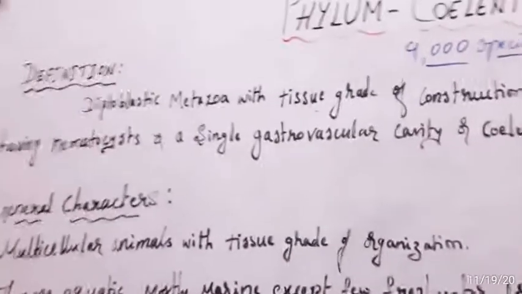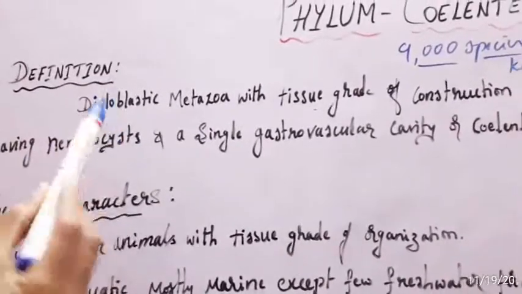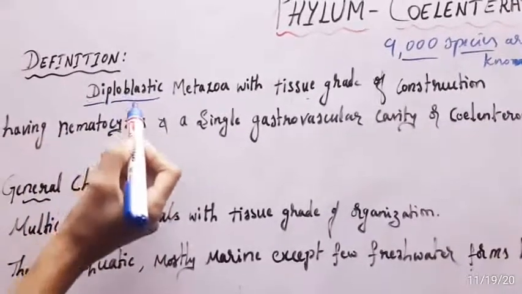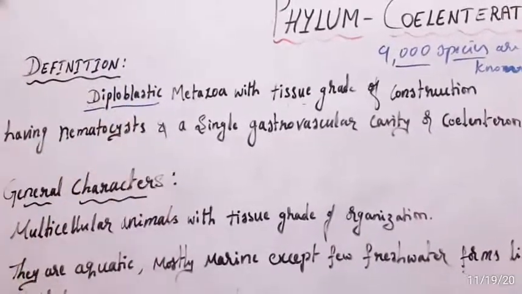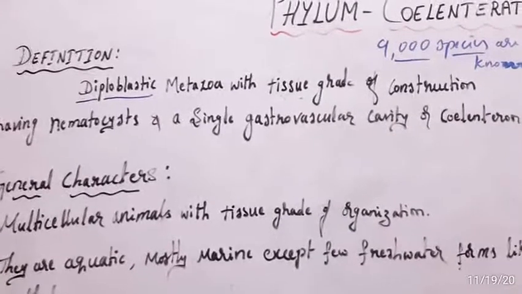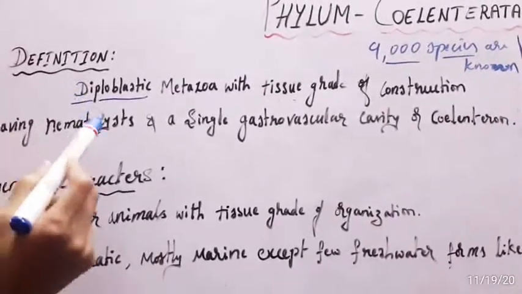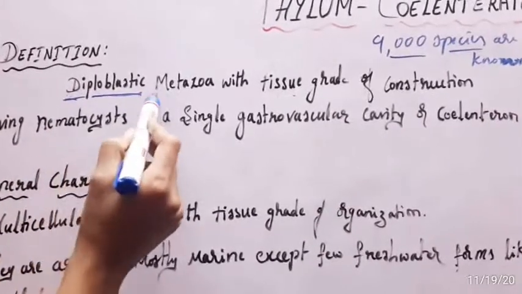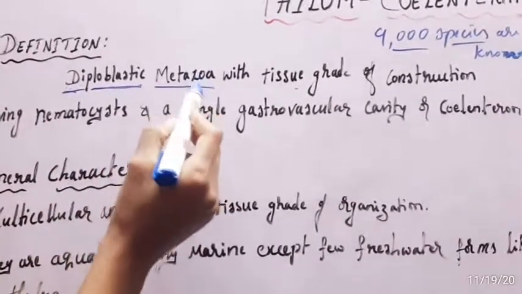Coelenterata is defined as diploblastic. As I said, there is the presence of two germ layers, and because of this it is called diploblastic. Metazoa is nothing but multicellular.